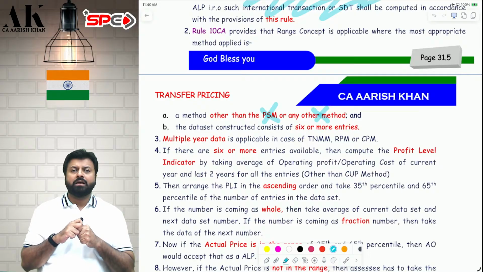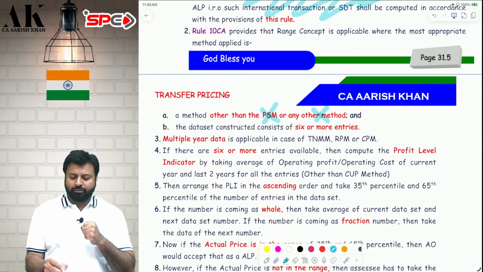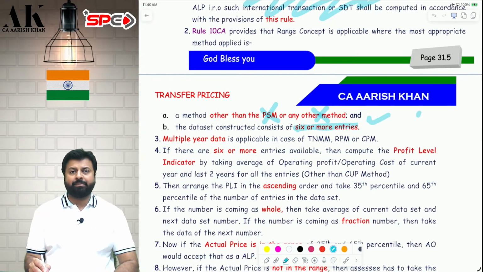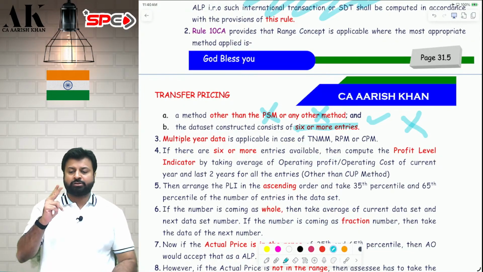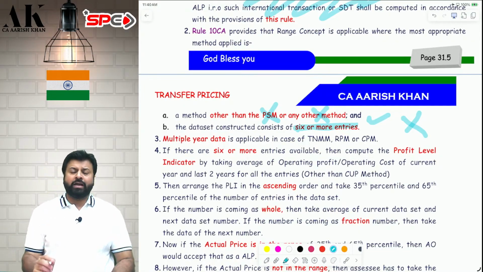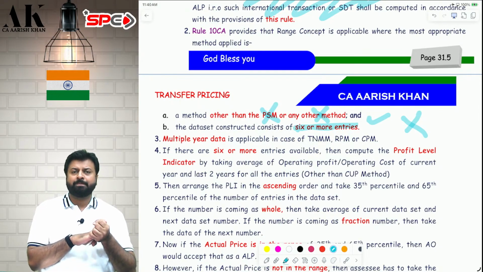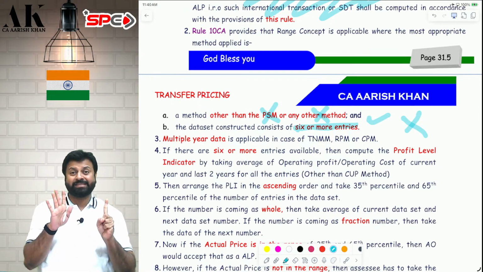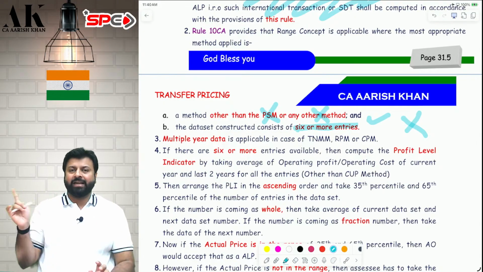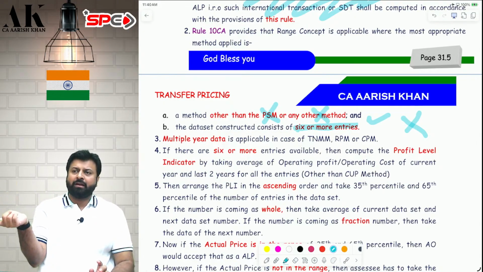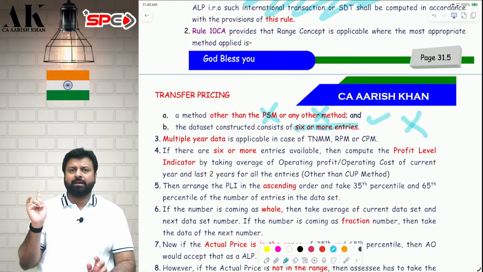Plus, the number of entries that you get in the market should be at least 6 or more, then only the range concept is applicable. Otherwise, it is not applicable. Keep these 2 things in mind before going ahead. Your method should be one of the 4 methods, and you need at least six entries from the industry, where similar transactions are done with unrelated parties. At least 6 company data should be there. 7 is okay, 10 is okay, 15 is okay, but at least 6 has to be there.